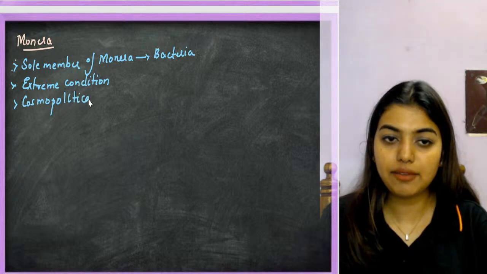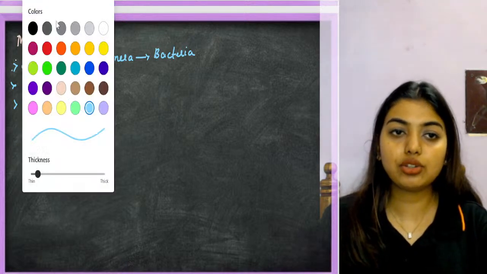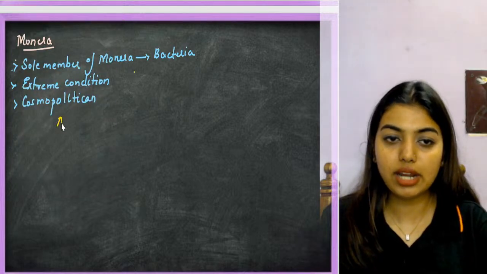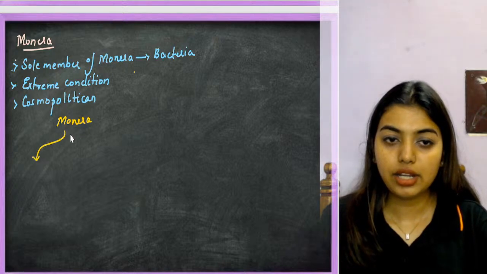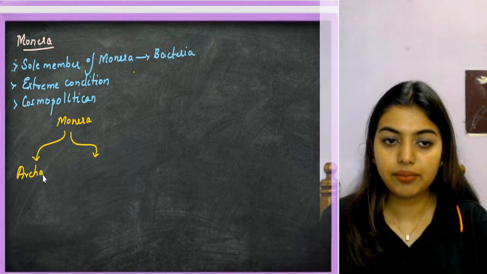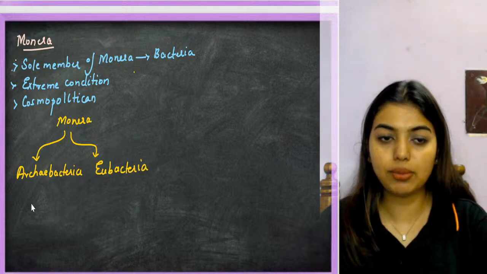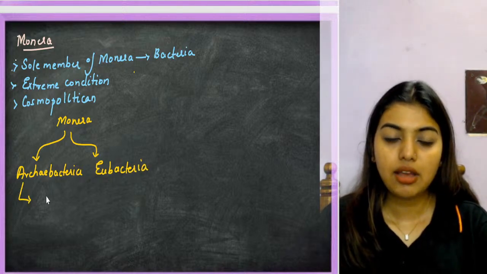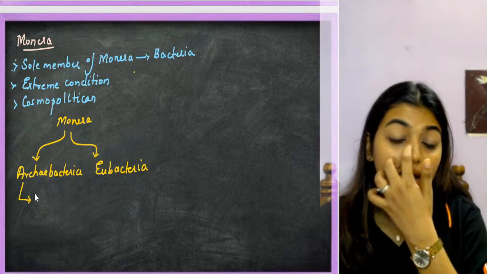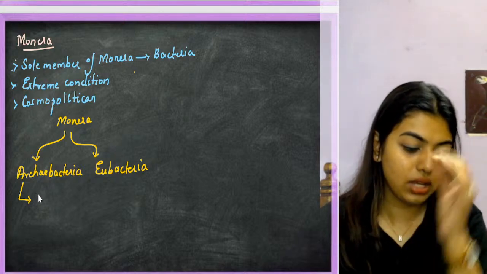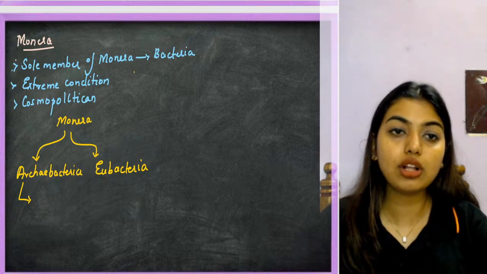Cosmopolitan means everywhere. Now I got to know that Monera is classified into two categories: Archaebacteria and Eubacteria. In that, we'll start with Archaebacteria. First, Archaebacteria have a false cell wall.